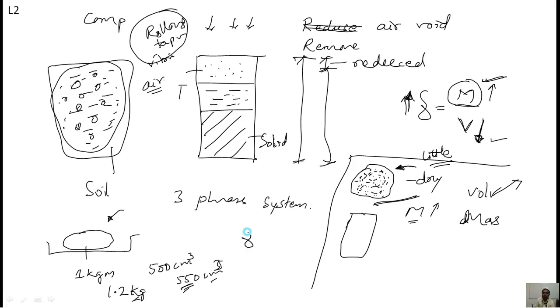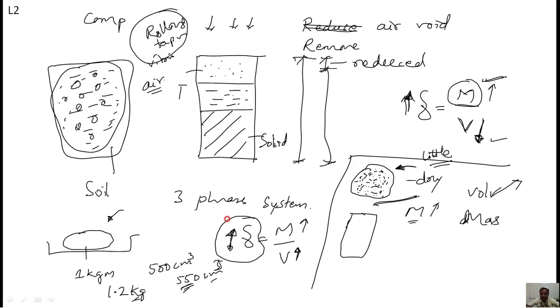Now how do you conclude on density? Mass by volume. Mass is increasing, thereby density is increasing. Volume is increasing, thereby density is decreasing. See, you are not able to make any conclusion on density, because mass increasing, density must increase, volume increasing, density must decrease. Then you don't have any conclusion on density.